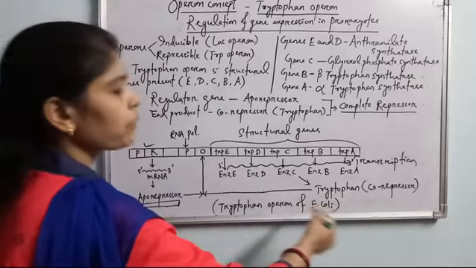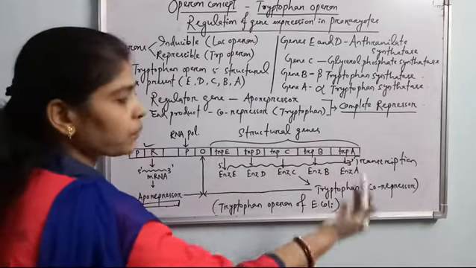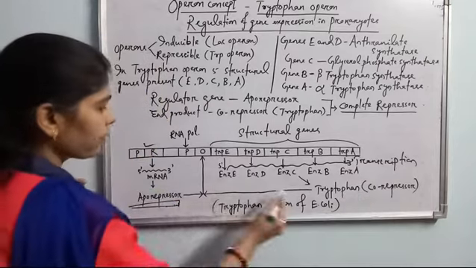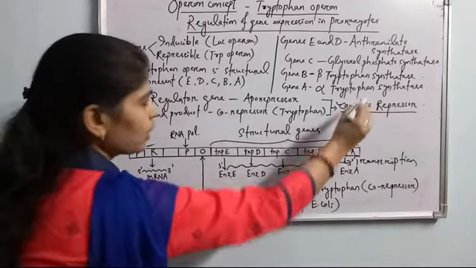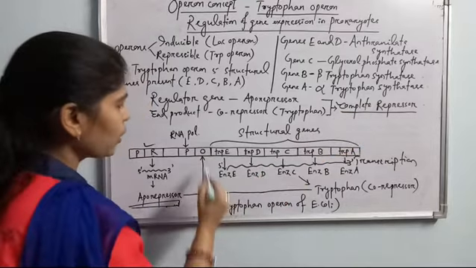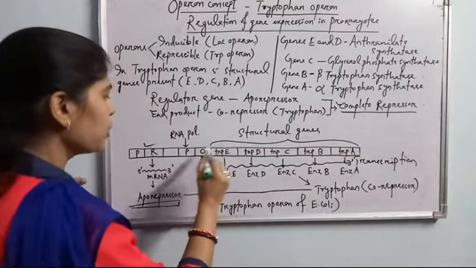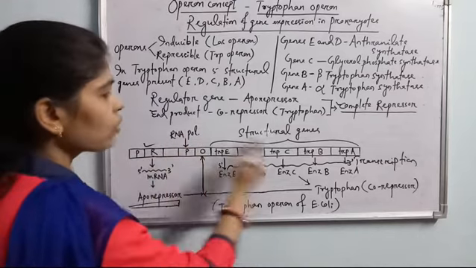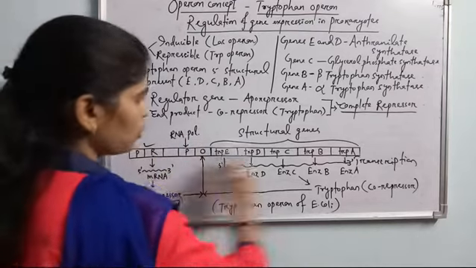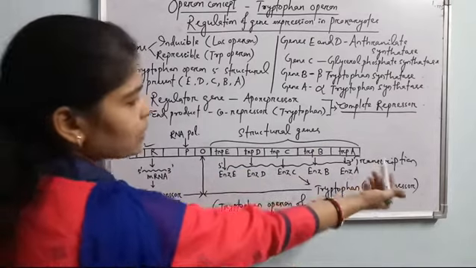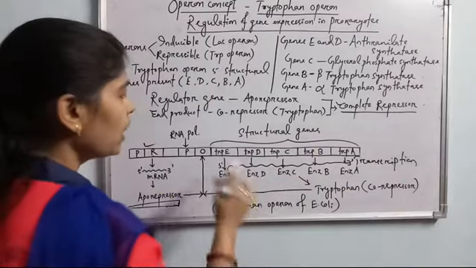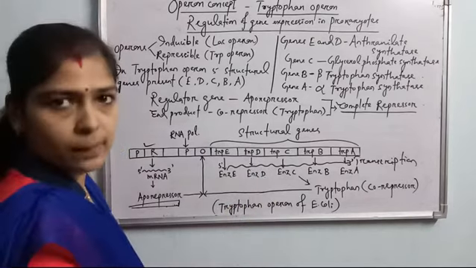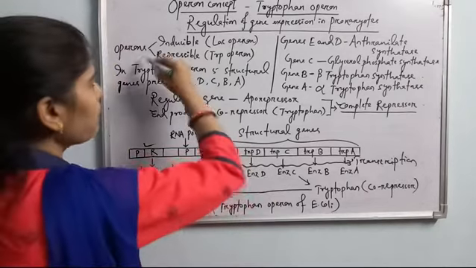If an extra amount of tryptophan is there, beyond the need of the cell, then only does the tryptophan act as the co-repressor. Both of them bind to form the complete repressor, so that the complete repressor can be loaded on the operator zone. Due to this, the promoter loaded by RNA polymerase will not allow the enzyme RNA polymerase to proceed forward, and automatically transcription will be stopped. So the structural genes are switched off for expression. So this is one type of repressible operon.